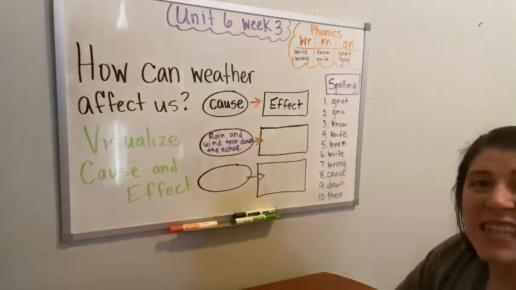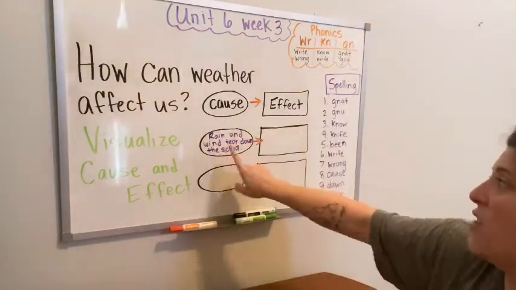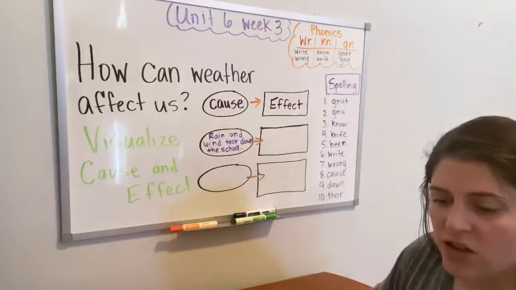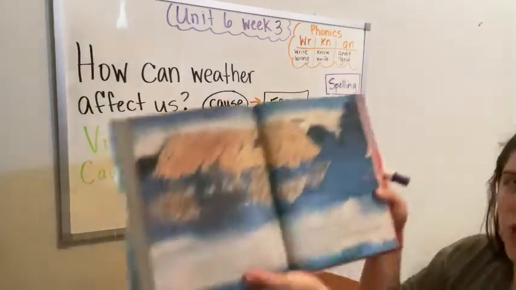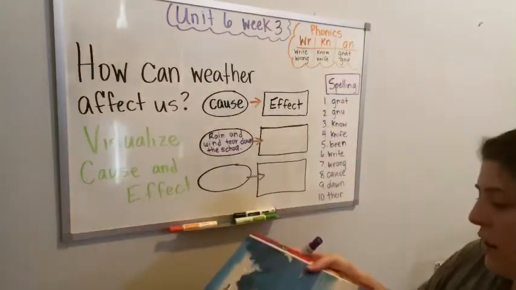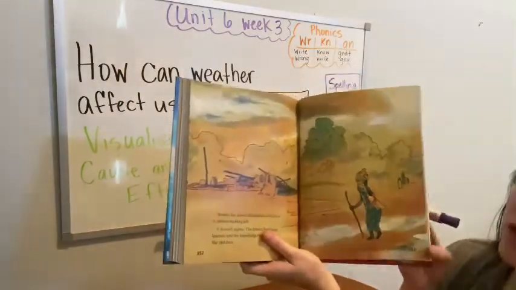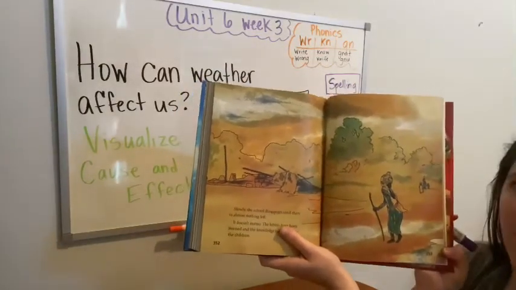Now, the effect of that would be what happens if the rain and the wind tear down the school. Let's turn back in our page and let's look. Here's a picture of the rain and the wind getting the school. And then if we look at the next page, the very top line says, "Slowly the school disappears until there is almost nothing left."